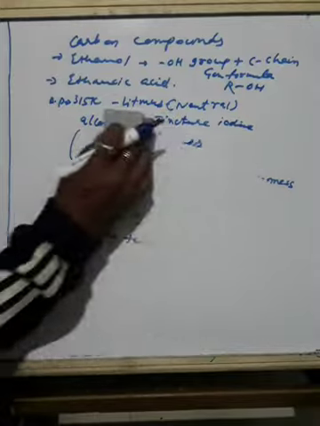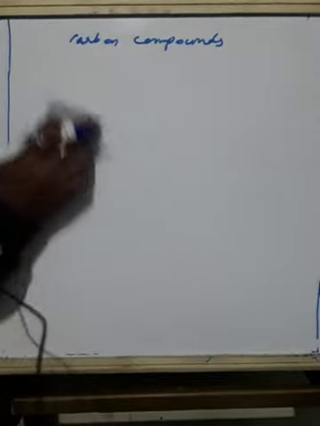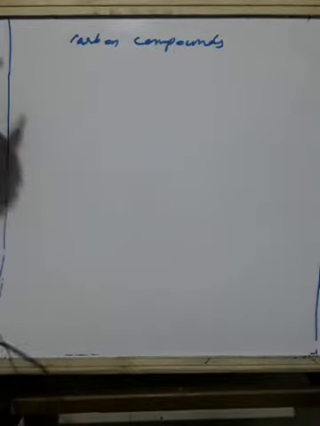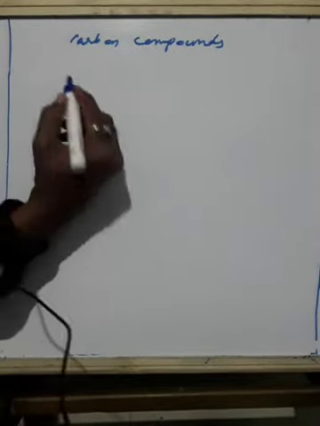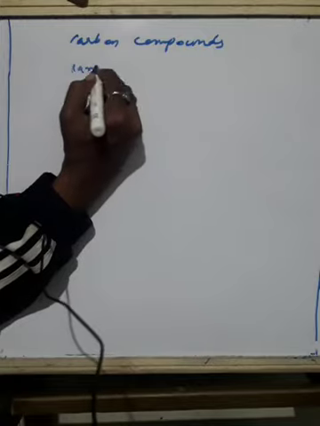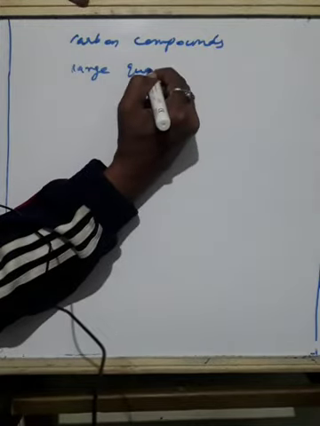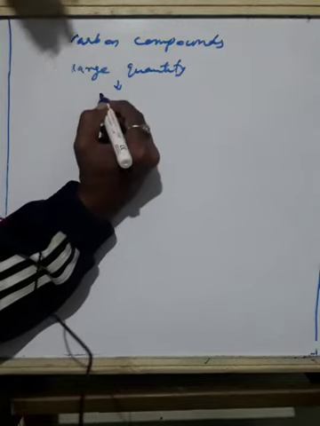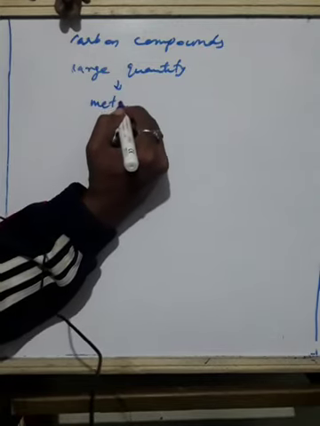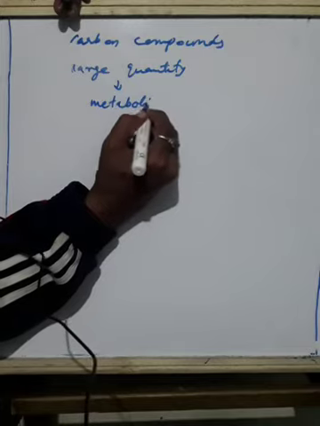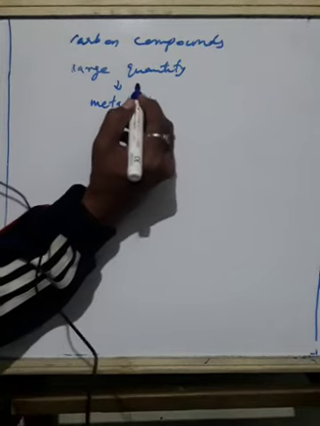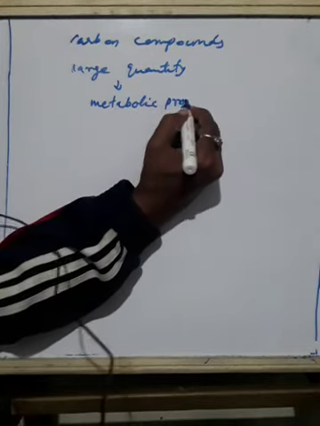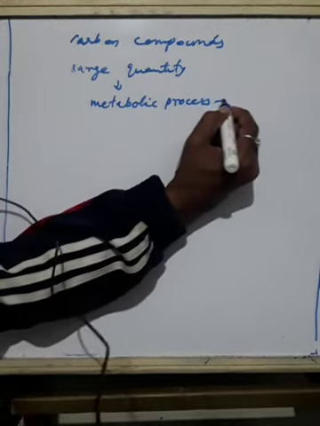Whatever food you eat, your body's processes go on decreasing. Metabolic processes slow down.